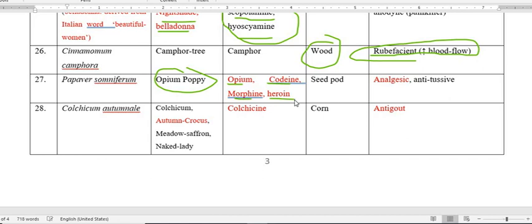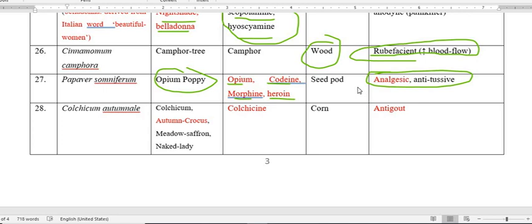Nowadays, the government is going to ban its use, but this drug is used, particularly morphine, as an analgesic in a cancerous patient when the pain is unbearable. At that time you have to use this opium poppy.